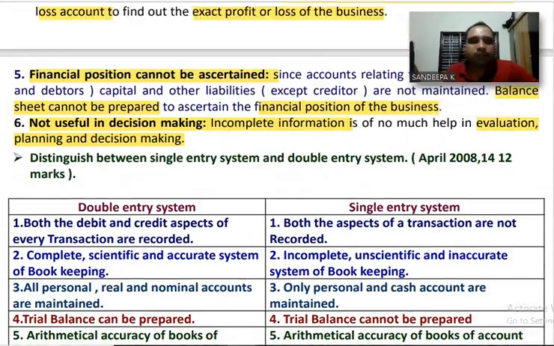Okay, next aspect, distinguish between single entry system and double entry system. Normally, a question may be asked in the examination on this aspect.